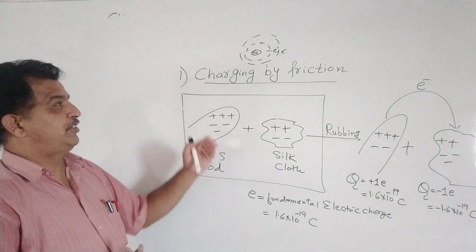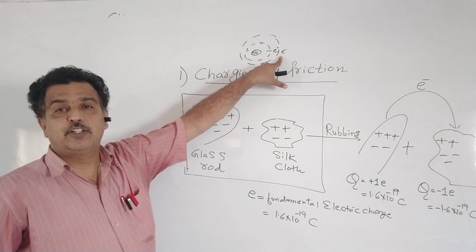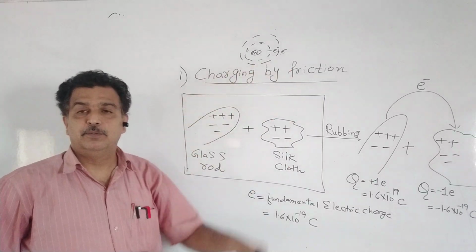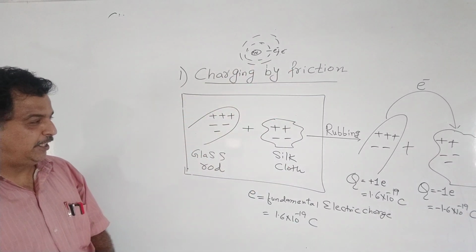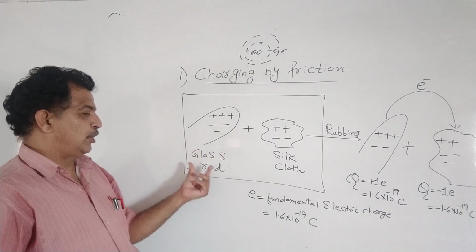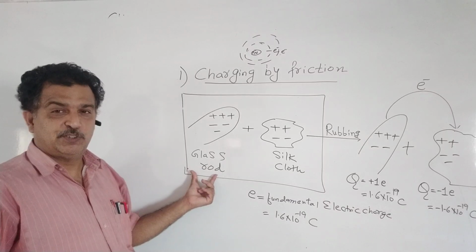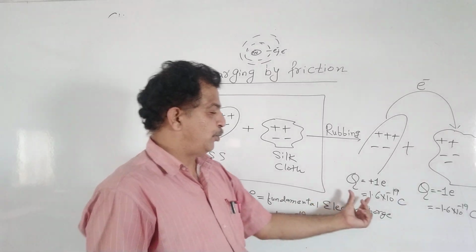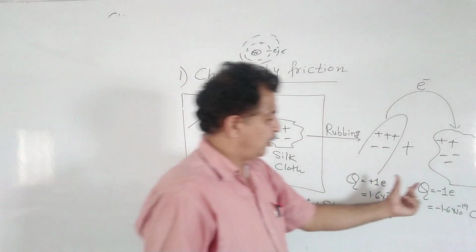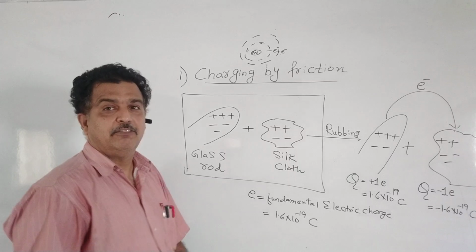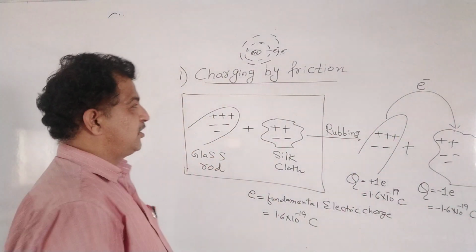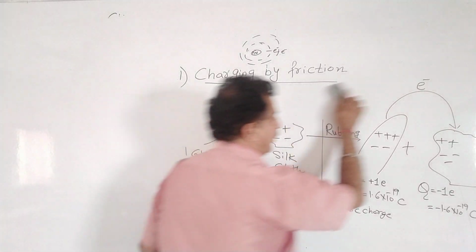This heat is sufficient to remove an electron from the outermost orbit of an atom of any one substance. Here, that substance is the glass rod. So the glass rod loses an electron and becomes positively charged, and the silk cloth becomes negatively charged. This is how charging by friction takes place.